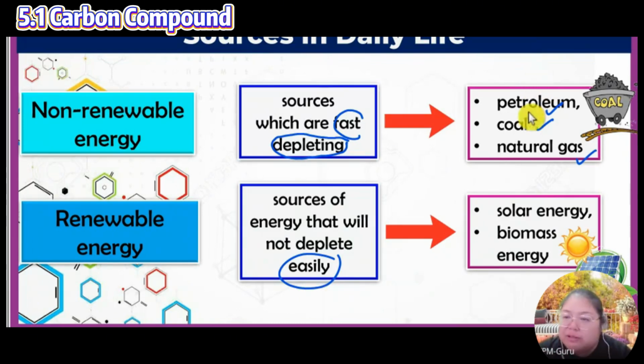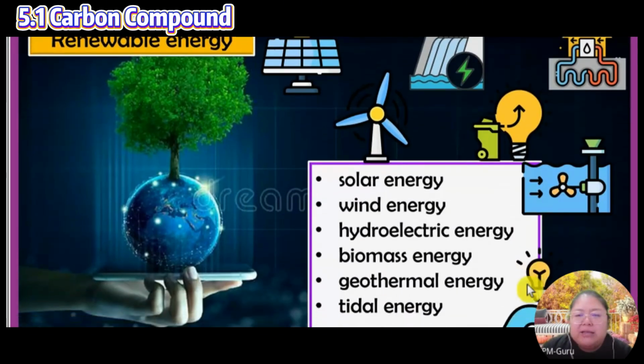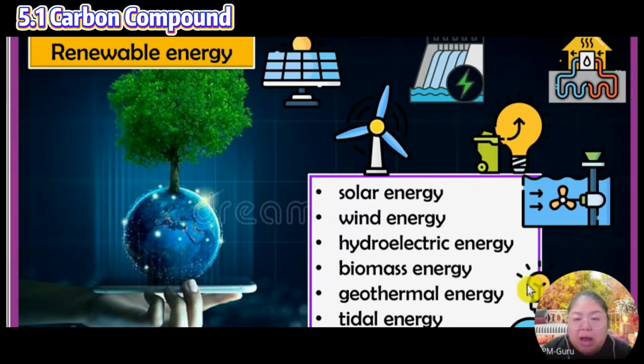Examples are solar energy and biomass energy. These things you can renew, but you need to wait for them to renew back. Not the whole day until the end you have sunlight, so that's why you need to wait. Renewable energy, everybody knows, because solar is now very famous.